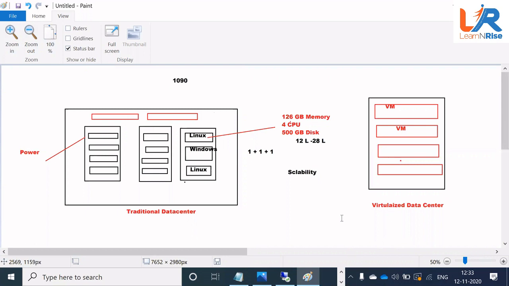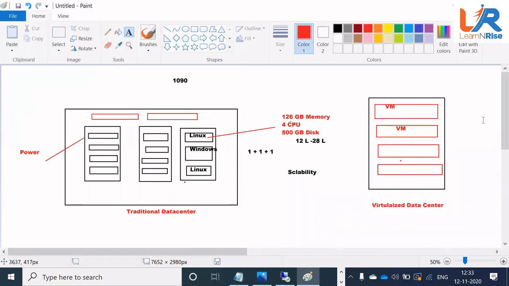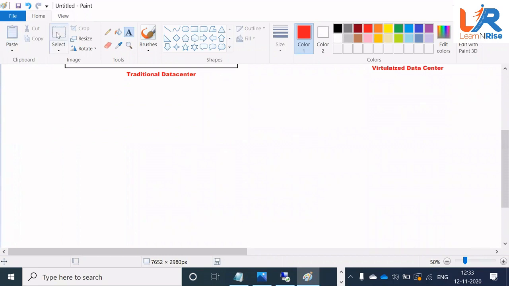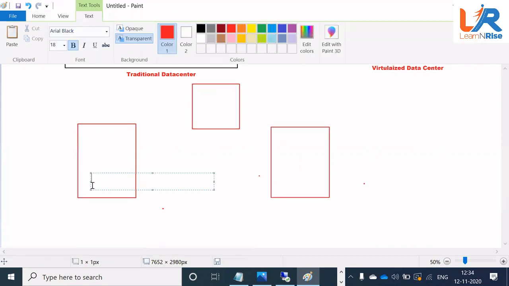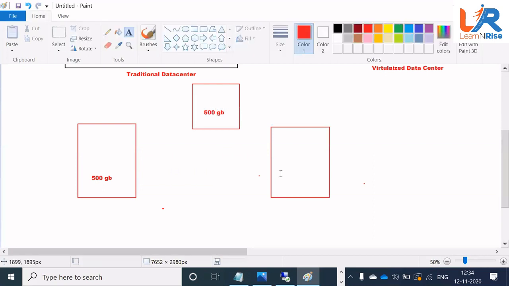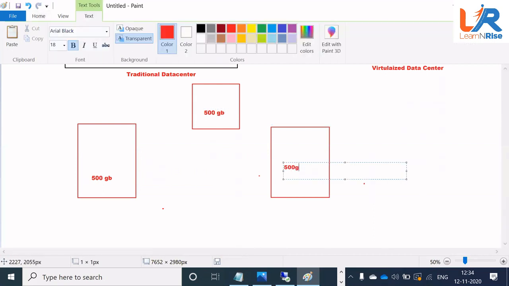In the virtualized data center, I am making everything virtualized now. Look at the magic and the power of virtualization. This is my server one. Let's say this is Aditya's laptop. This is Srinivas's laptop. This is Ram's laptop. Each of your laptops has a 500 GB hard disk.